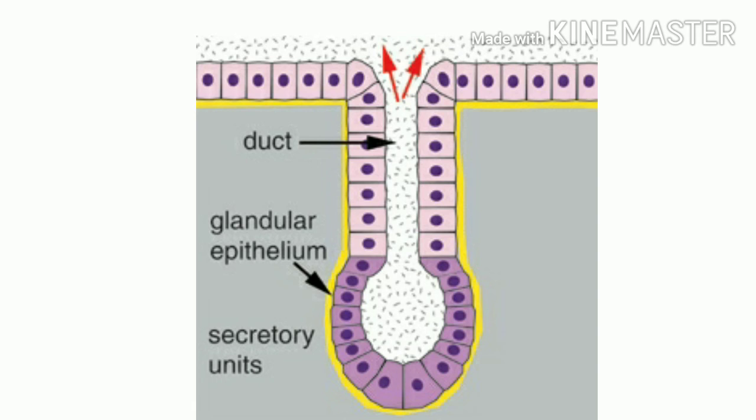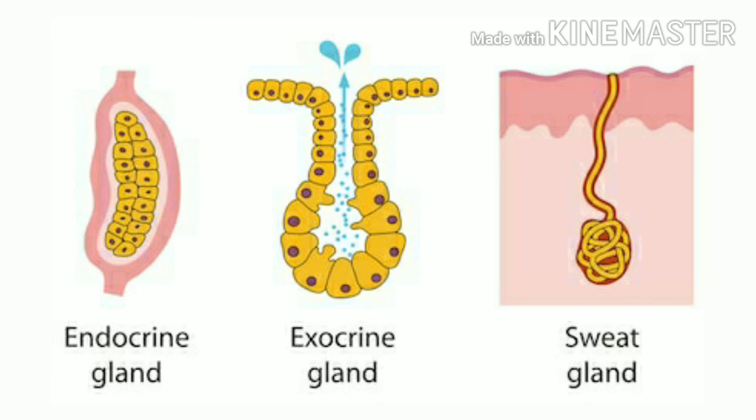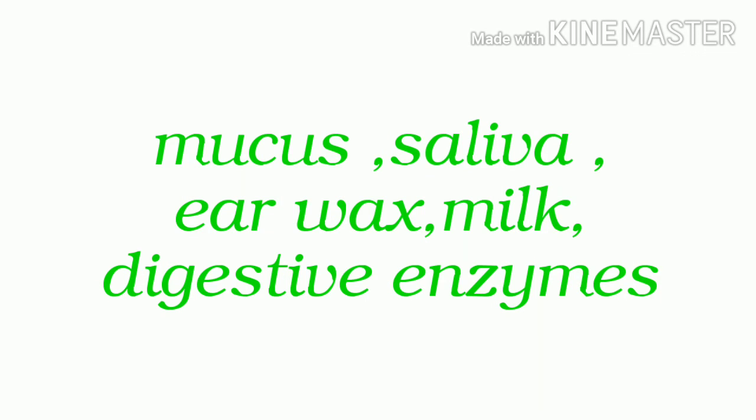On the basis of the pouring of their secretion, glands are divided into two, that is exocrine and endocrine. Exocrine glands have ducts and secrete their products through the ducts or tubes. They secrete a variety of things like mucus, saliva, earwax, milk, various digestive enzymes. These are all secreted by exocrine glands.